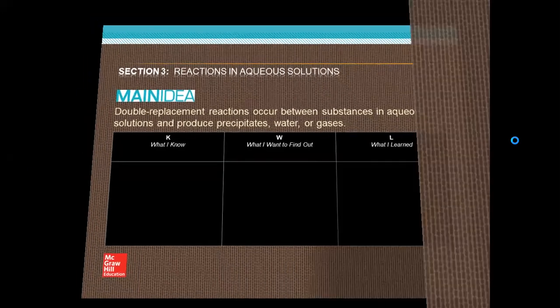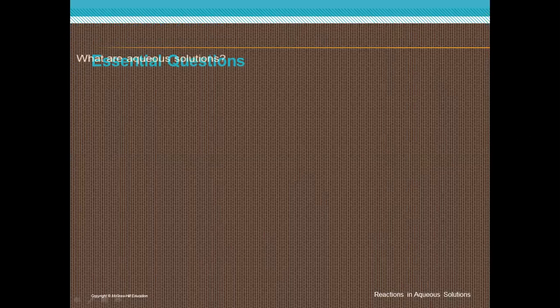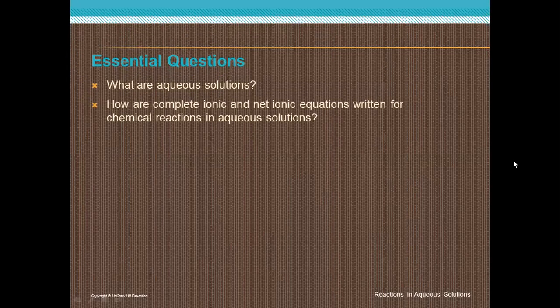After that, the essential questions that we are going to study. Number one, what is meant by aqueous solution? Number two, how are complete ionic and net ionic equations written for chemical reactions in aqueous solution?